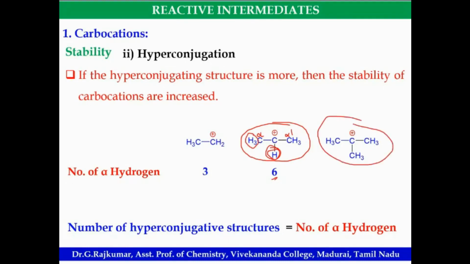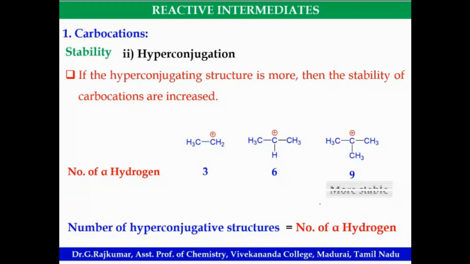Here, tertiary carbocation, how many alpha hydrogens? It is 9. Yeah, there's no doubt, because alpha, alpha, this is alpha, 9 hydrogens. So here, 9 hyperconjugative structures are possible in the case of tertiary carbocation. Hence the stability order will be like this. This is more stable. Okay.